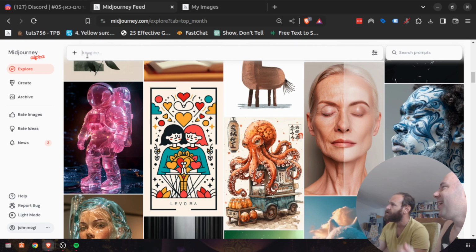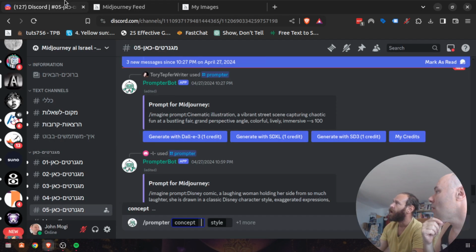What's CLI stand for? Command line interface, where I input my prompt. Compared to Discord, you're having to use a little bit of coding language, let's say minimal command.